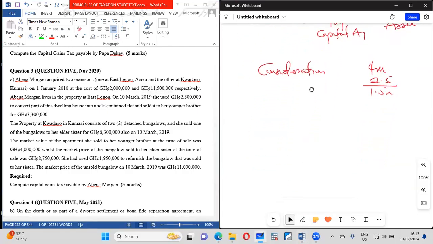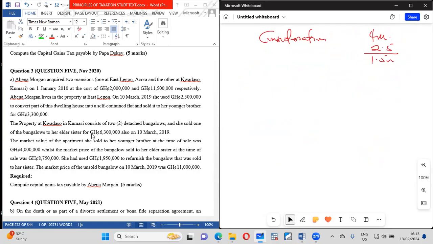There is a part, so here it says that if she sold this part, whilst the bungalow, what was the market value? Kwadaso one has two detached bungalows, and she sold one of the bungalows to her elder sister at this amount.